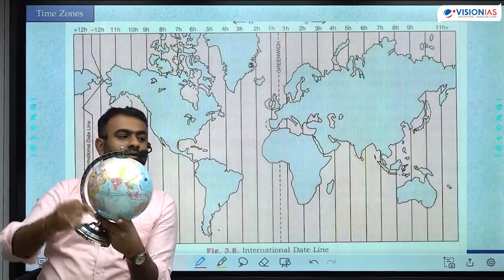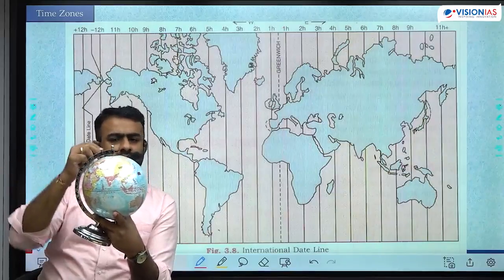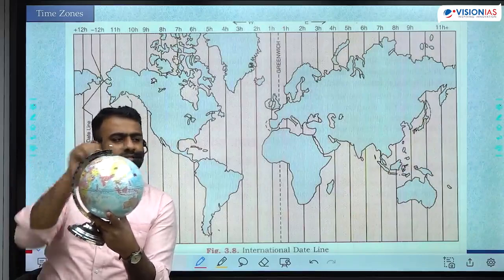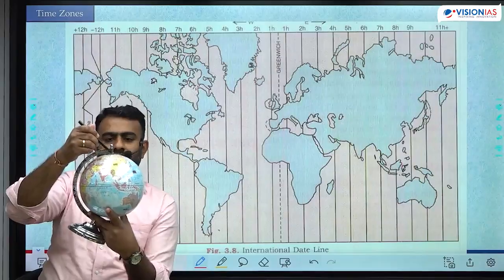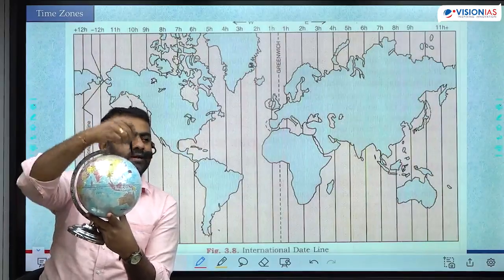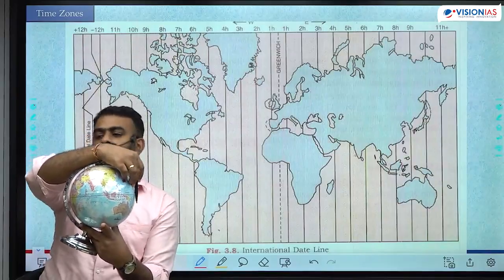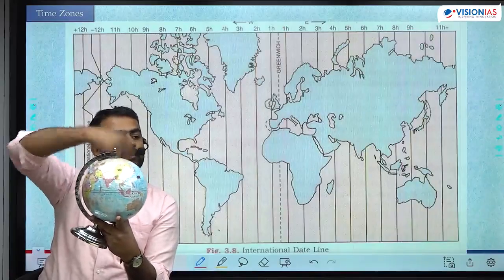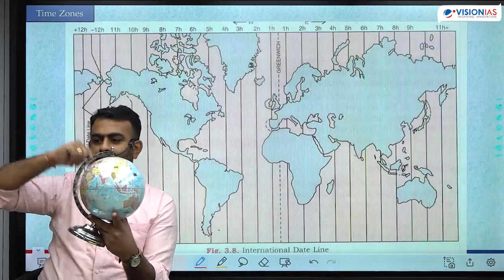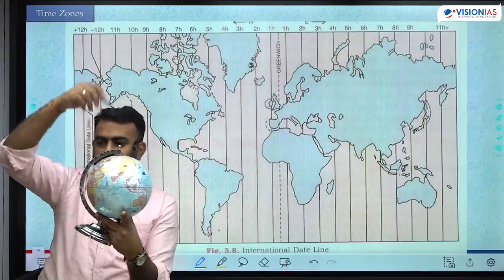If this is noon here, what is the time here? Midnight. Simple logic. If this is midnight, this is morning, this is evening. If you change the longitude by 90 degree, you are changing the time by 6 hours. If you change the longitude by 180 degree, time changes by 12 hours.